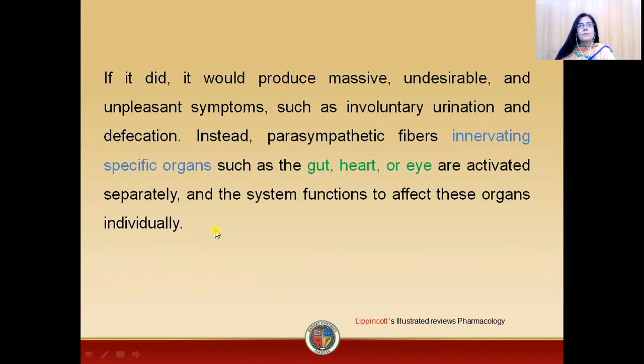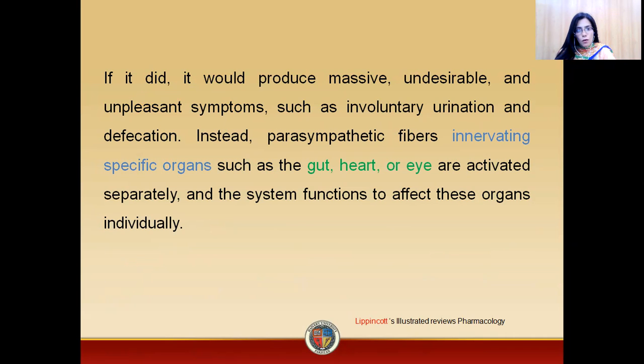Now, we have already discussed that the sympathetic division is a very vast division. It innervates many organs of your body. It produces a response that has great magnitude. It produces a diffuse response. While in the parasympathetic division, only certain organs get the supply of parasympathetic nerves.